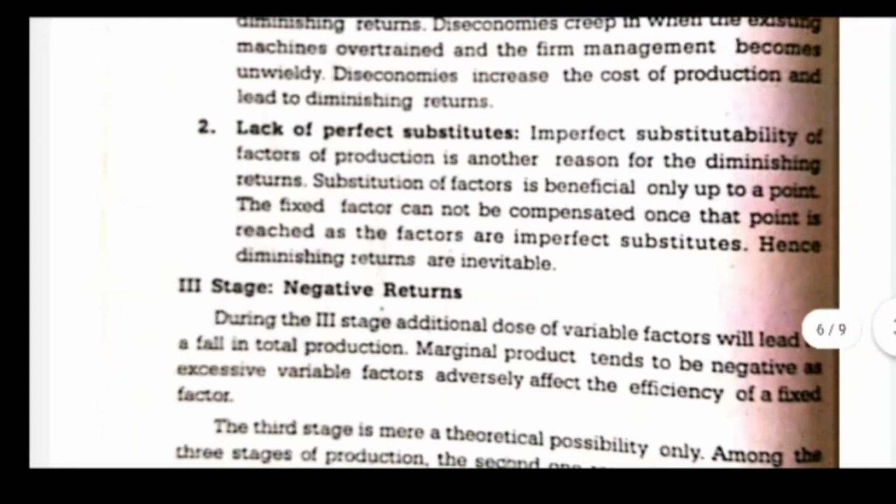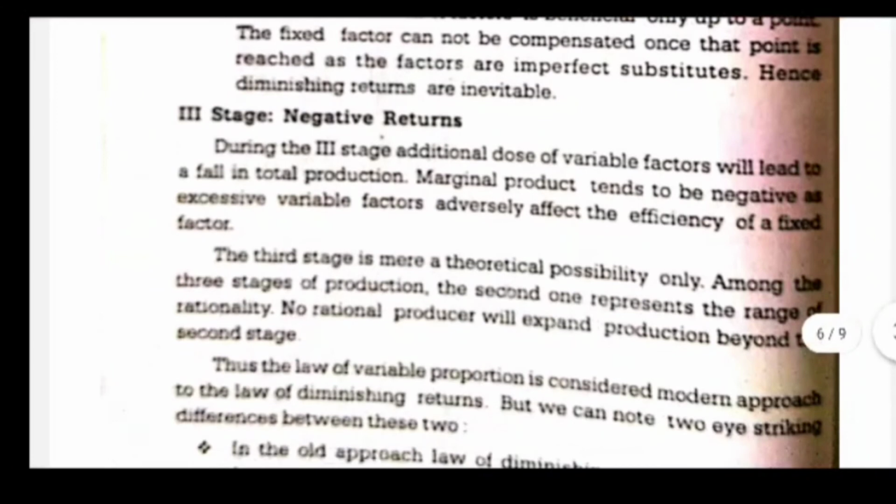So we have to use these machineries even if they are giving negative or decreasing returns. So that substitution possibility is less. Now the third stage is negative returns. In the third stage, we can see the additional dose of variable factor will lead to a fall in total production. TP will become negative, fall. Marginal product tends to be negative as excessive variable factors adversely affect the efficiency of a fixed factor.